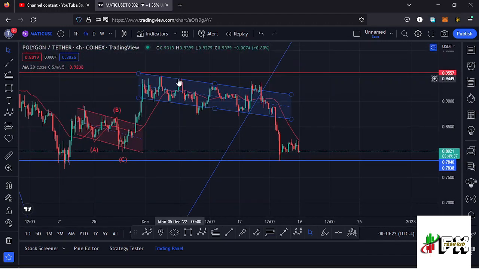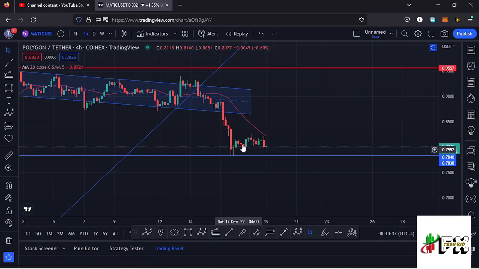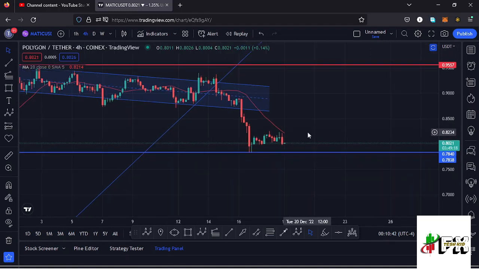And you can see we had been trading within this channel, which is right here, which gave us a breakout to the lower side after losing the 20-day MA. And once that happens, we got to the key area of support at around the $0.78 mark. And at that key area of support, we found support, and we are seeing a very nice recovery to the upside. And that gives me the very first possible scenarios that can play out here on the Polygon Matic chart.